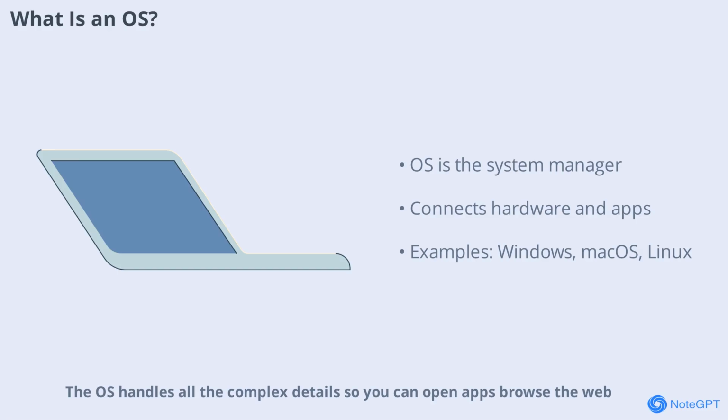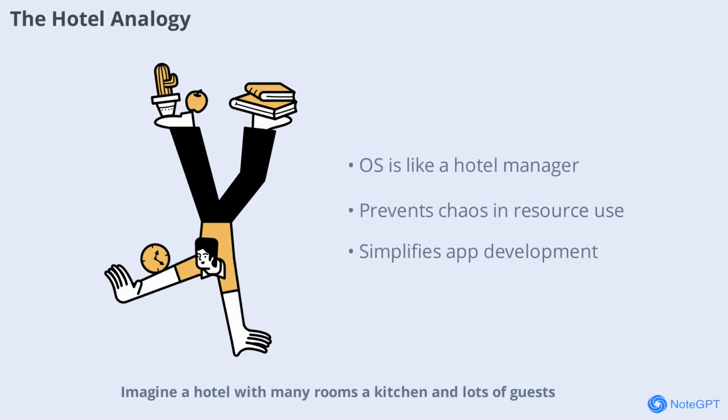The OS handles all the complex details, so you can open apps, browse the web, or play games without worrying about how it all happens. Imagine a hotel with many rooms, a kitchen, and lots of guests. If every guest tried to use the kitchen or pick any room they wanted, chaos would follow. That's why hotels have managers who decide who gets which room and when the kitchen is used. The OS acts just like that manager for your computer, organizing resources so every app gets what it needs, safely and efficiently. Without an OS, every program would have to handle hardware directly, making things extremely complicated.